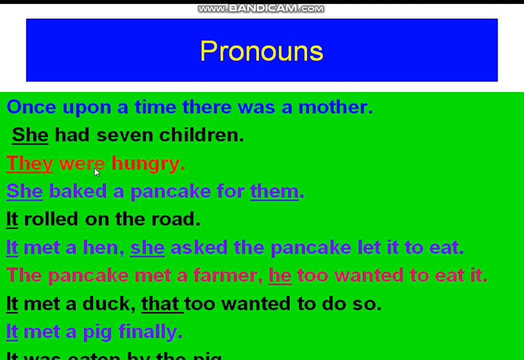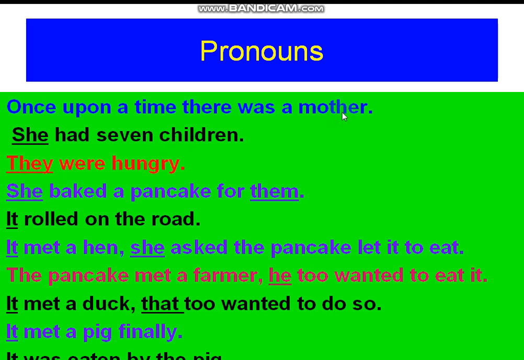Next, they were hungry. Who were hungry? They. Who are they here? Children. Children were hungry. Instead of writing the word children again, I simply write they were hungry. They refers to children. Instead of the noun children, we are using another word, they, that is called a pronoun. She baked.